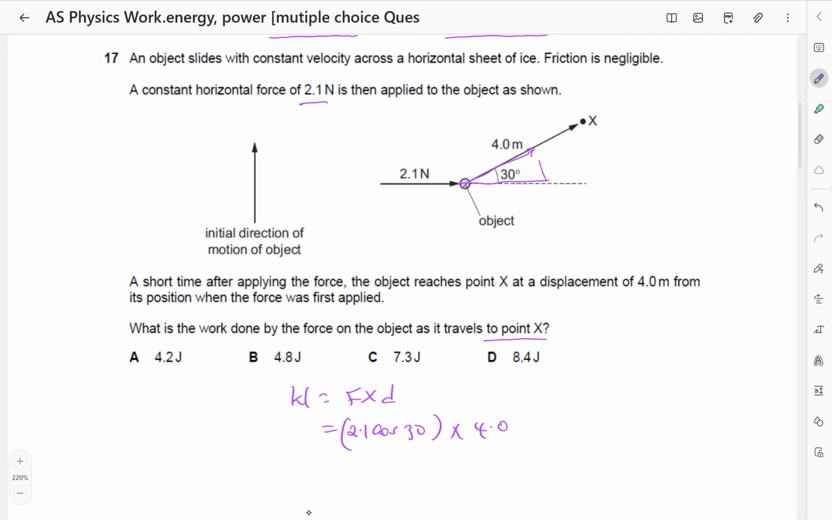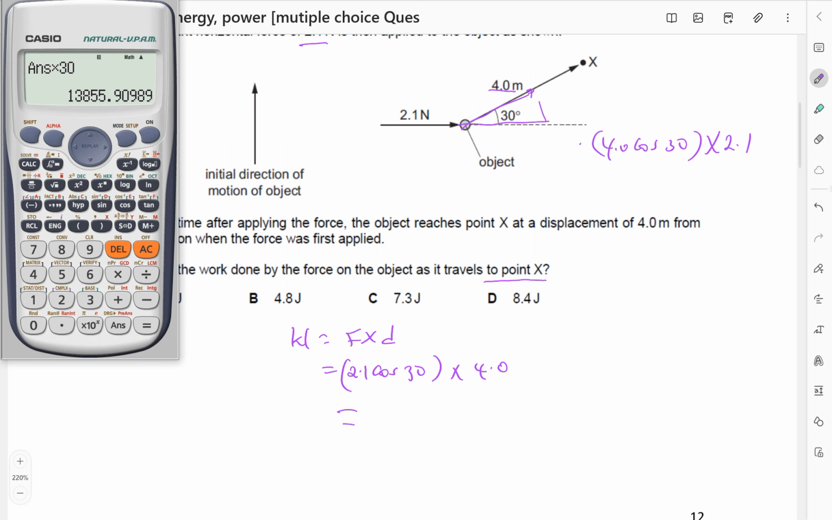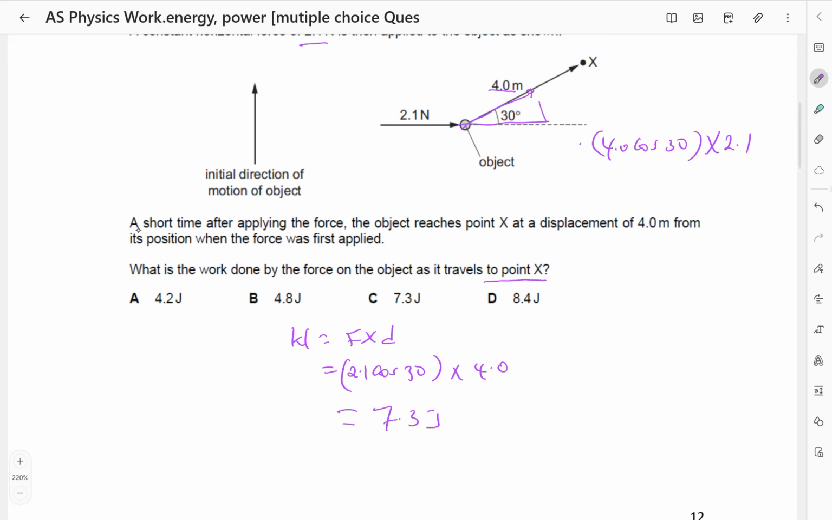Alternatively, I can resolve 4.0 to the horizontal. Taking 4.0 to the horizontal, it becomes 4.0 cos of 30. Then I multiply this by the force, which is 2.1. It is the same thing. So we can check this. 2.1 cos of 30 times 4.0 gives us 7.3 joules. So the answer here is C.